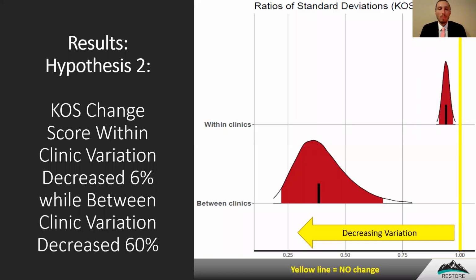Moving on to results for Hypothesis 2, we found that the KOS change score within clinic variation decreased 6%, while between clinic variation decreased 60%, as shown in the figure here. Decreasing variation, or values less than 1, indicate improvement or a decrease in variation.